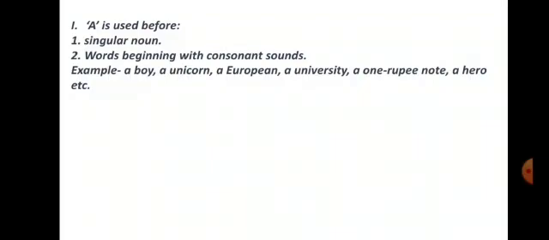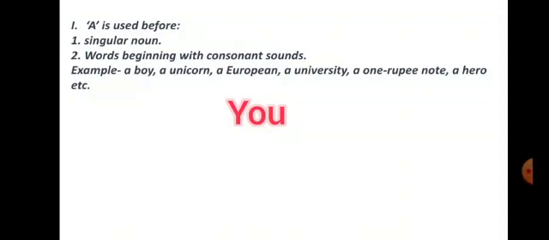Its pronunciation is like Y-O-U, U. That's why it will be a. European, same U, meaning Y-O-U, a European. Don't look at the E. If you see just E, you will think that E is a vowel and you will write an, but it's wrong. Always go for the sound. Next, a university.